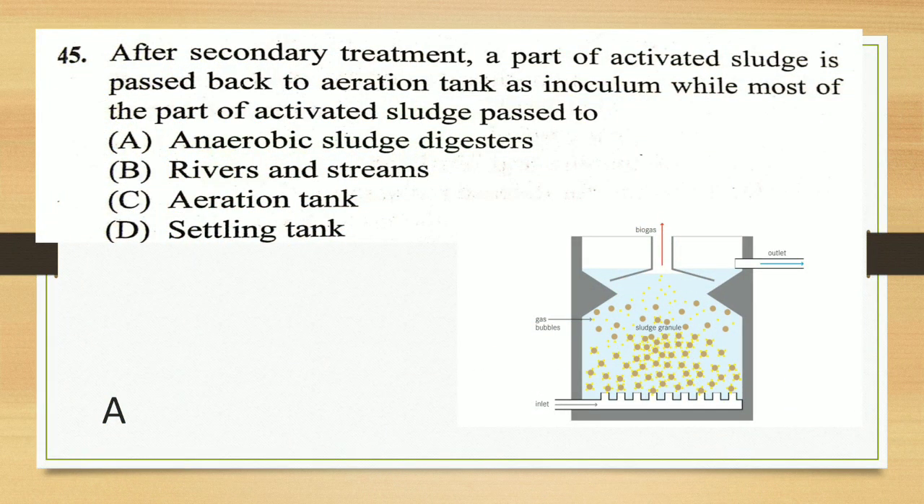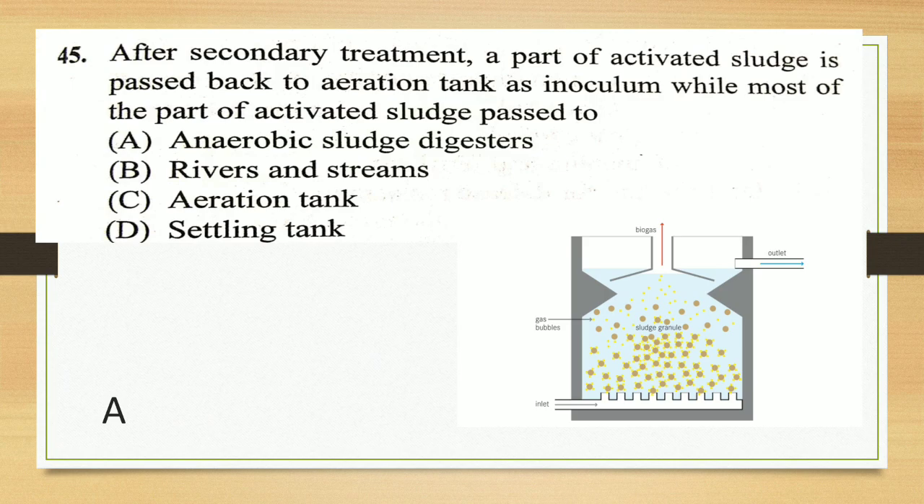Next question. After the secondary treatment, a part of the activated sludge is passed back to the aeration tank as inoculum, while most of the activated sludge is passed into: anaerobic sludge digester, a river and the stream, aeration tank, settling tank. So here the answer is anaerobic sludge digester.